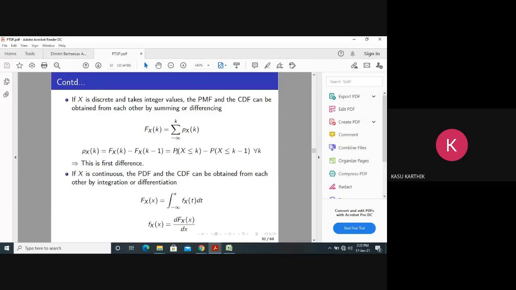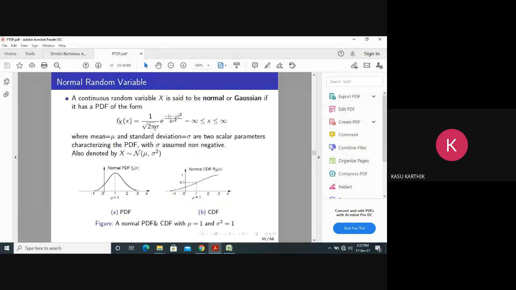Is it clear? Now, this is a normal random variable or Gaussian random variable. We have used this random variable n number of times in our ADC course. This is the notation: X is a normal random variable with mean mu and variance sigma square. This is the PDF, and this is the CDF.